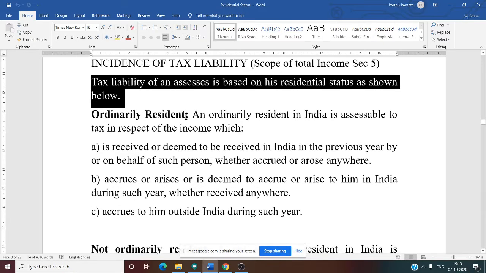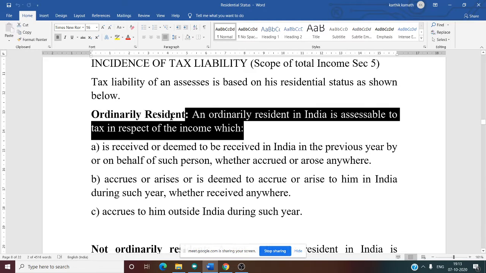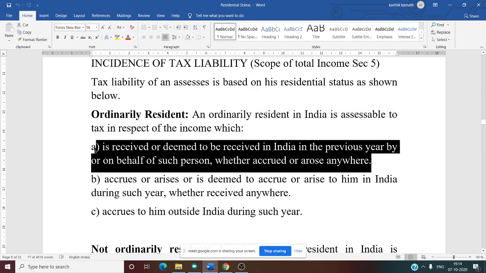First thing, tax liability for an ordinary resident. Who is an ordinary resident? An ordinary resident means a person who stays in India for at least 182 days in the previous year. An ordinary resident in India is taxable in respect of income which, first condition, is received or deemed to be received in India in the previous year by or on behalf of such person, whether accrued or arose anywhere.